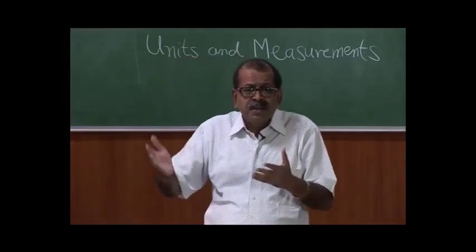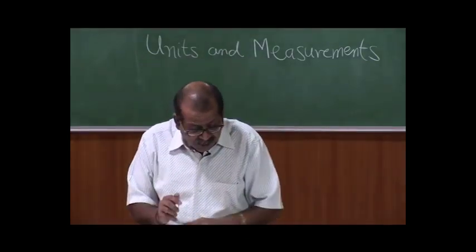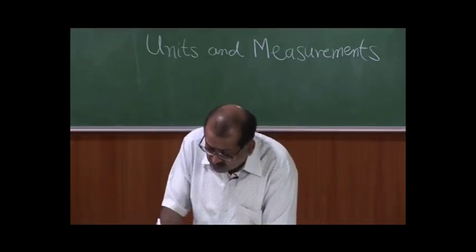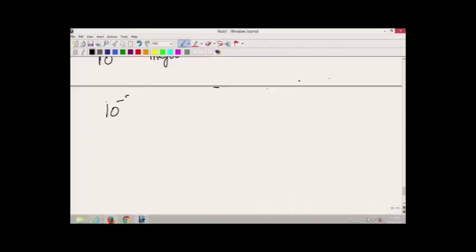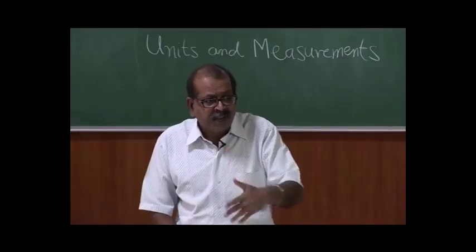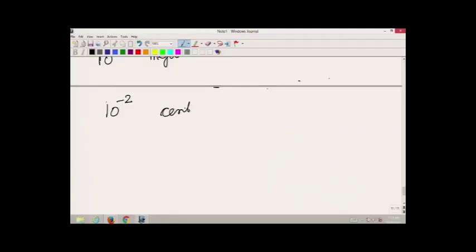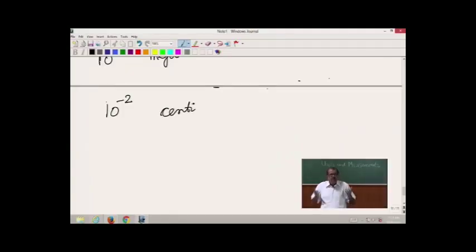Just as we magnify, sometimes we may be dividing things into smaller units, and then we have another set of prefixes. So, for example, when we multiply something by 10 to the power of minus 2, which means we are dividing by a factor of 100, 10 to the power of 2, which is 100, then the prefix which we use is centi, and we are very familiar with this in terms of lengths. We know 1 centimeter is 1/100th of a meter, or 100 centimeters make 1 meter.